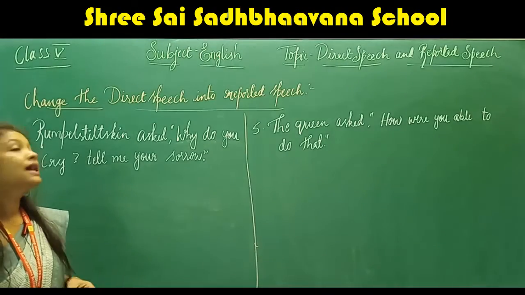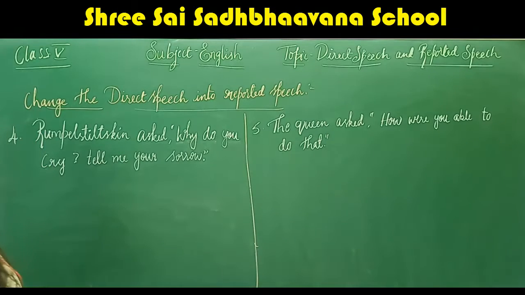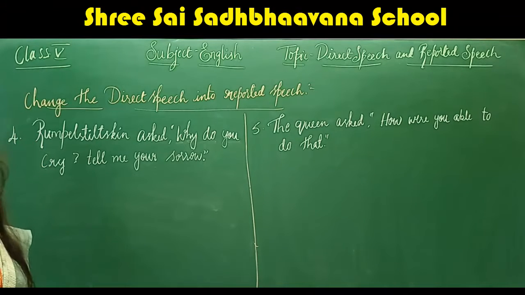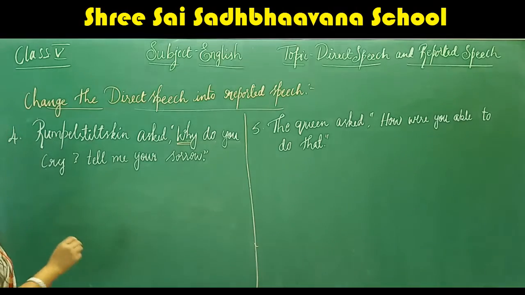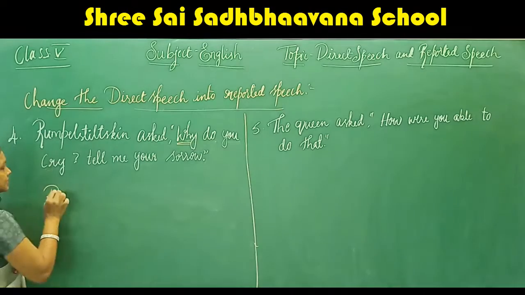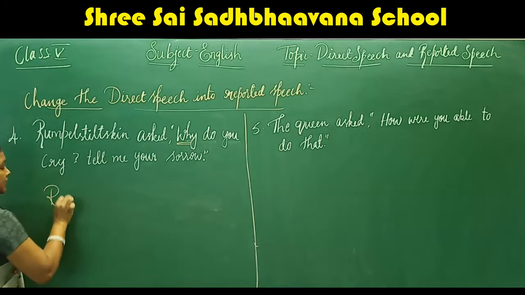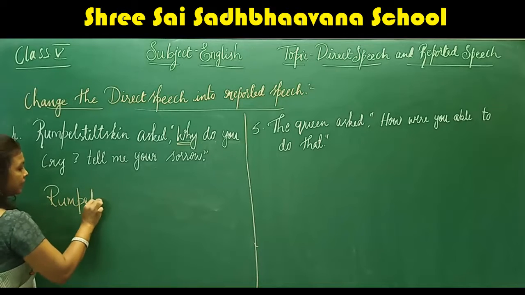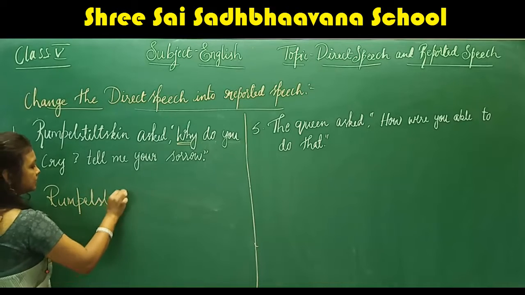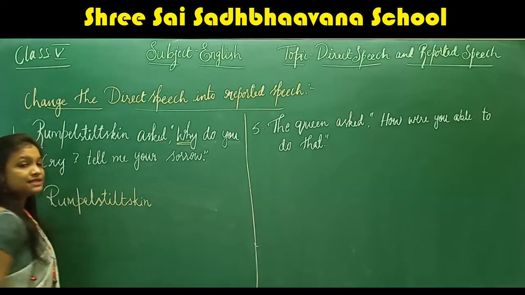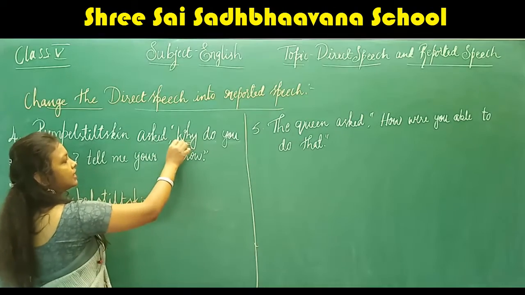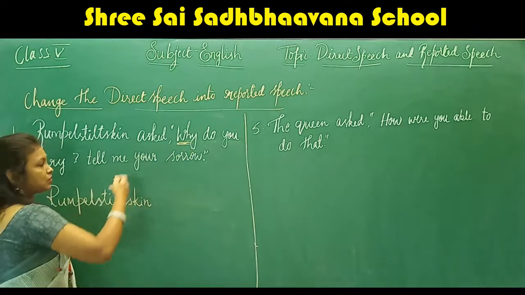Children, the next question is, Rumpelstiltskin asked, why do you cry? Tell me your sorrow. So the sentence is a WH question, right? Here we are asking a WH question, why? So the changes should be as follows: Rumpelstiltskin remains as it is. Rumpelstiltskin questioned, why, because we have used a WH question.